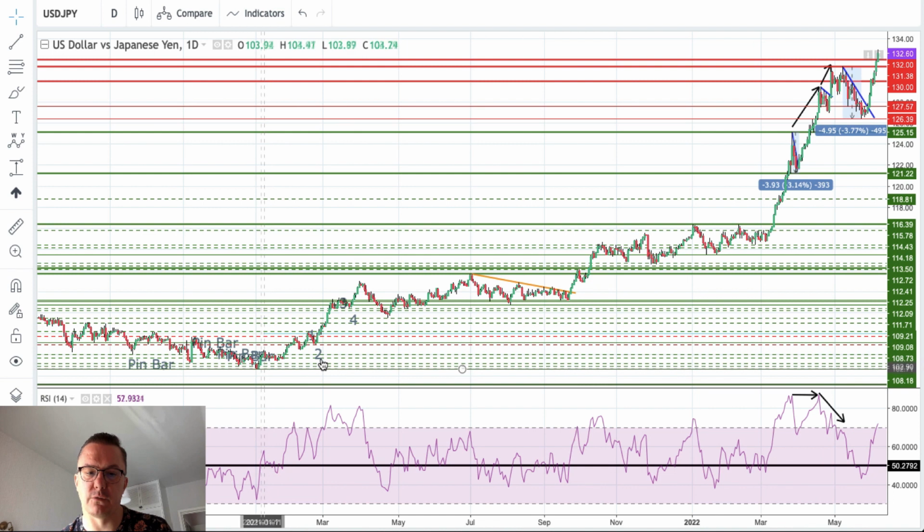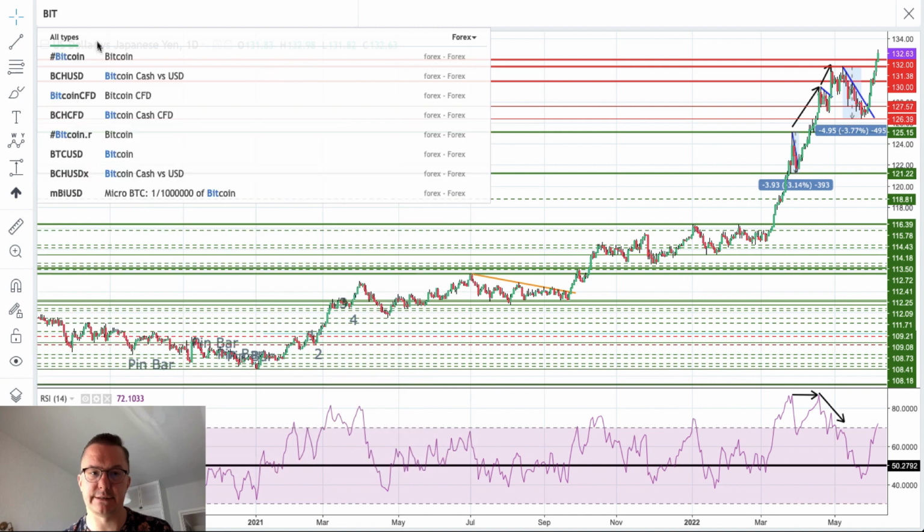From the levels of 102, 103 in the beginning of April 2021. So this is like 1 year, 125, then another high, and then another high. Trend is your friend until the end. Please remember this, US dollar to Japanese yen is going up.